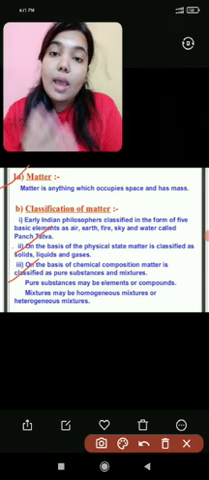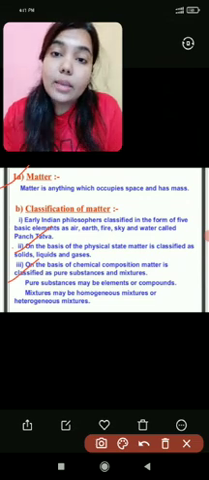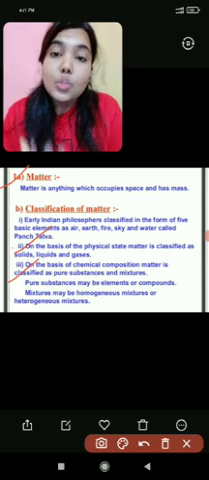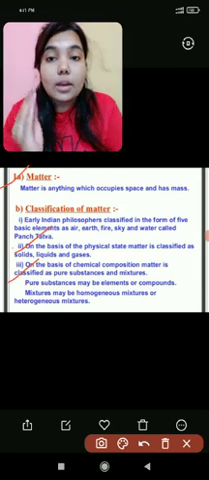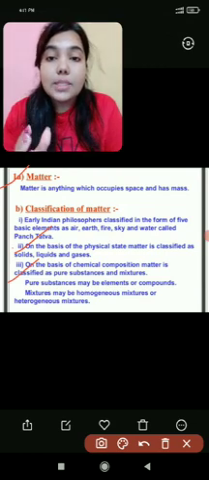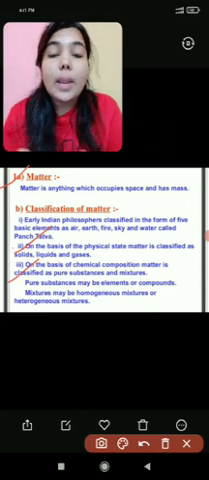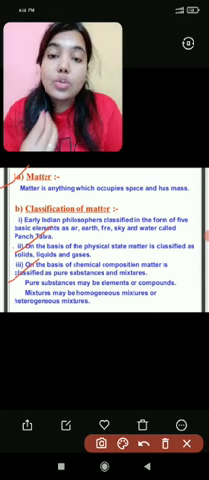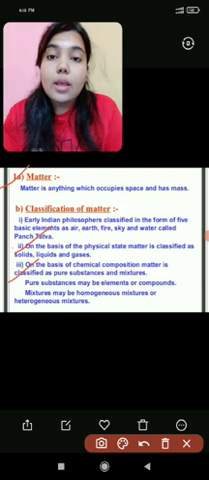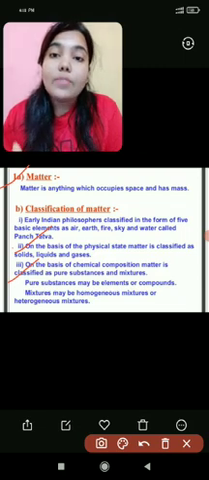For example, if I want to make lemonade, I will add sugar, lemon juice and water into it. But the ratio of these substances, sugar, lemon and water, is not fixed. It depends on my requirement. So that is why a mixture is not the purest form of matter.